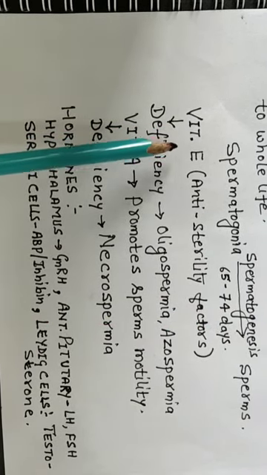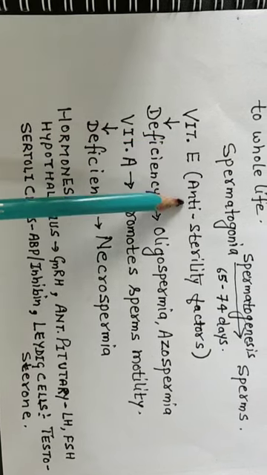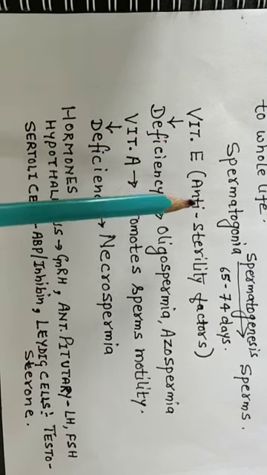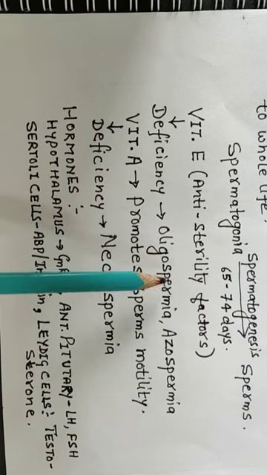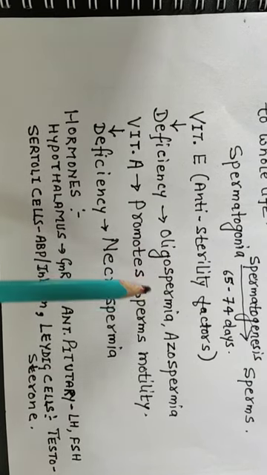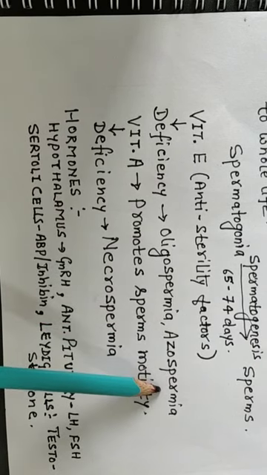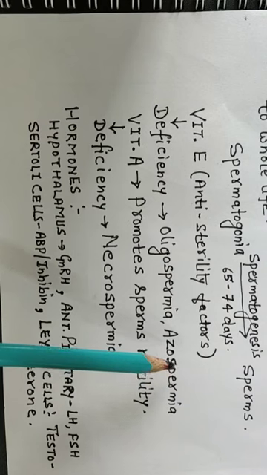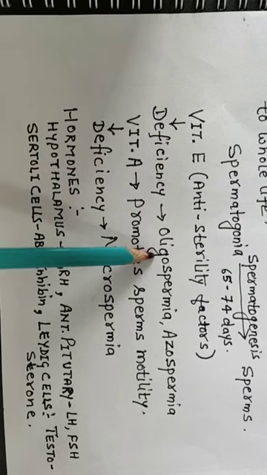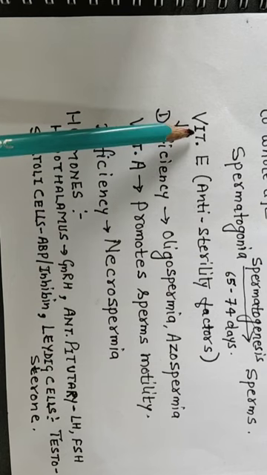Now we will take some points which are very important for exams. Vitamin E is called the anti-sterility factor. If there is a deficiency of vitamin E in a person, it causes oligospermia or azoospermia. Oligospermia means a low sperm count in semen, and azoospermia means no sperm in semen. Both these conditions occur when there is a deficiency of vitamin E.